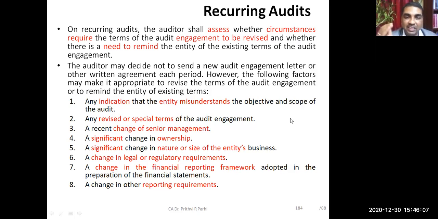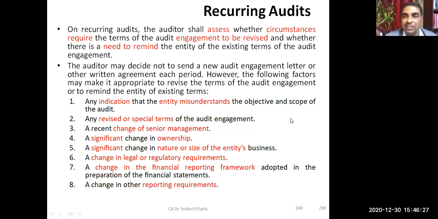If there is any change in legal or regulatory requirements, if some new law has come or a law has changed, and consequently the auditor's responsibility and scope are changing, there is a need to send the engagement letter in case of recurring audit.